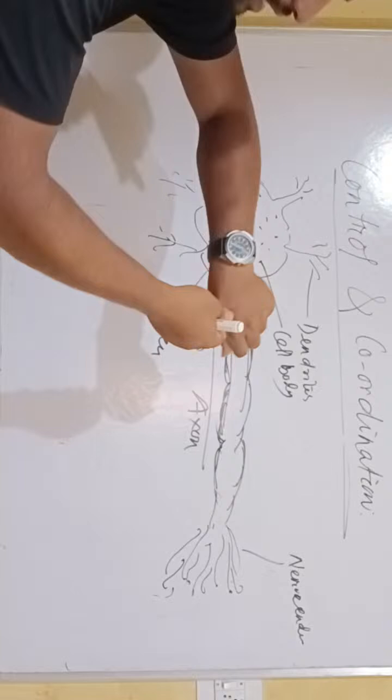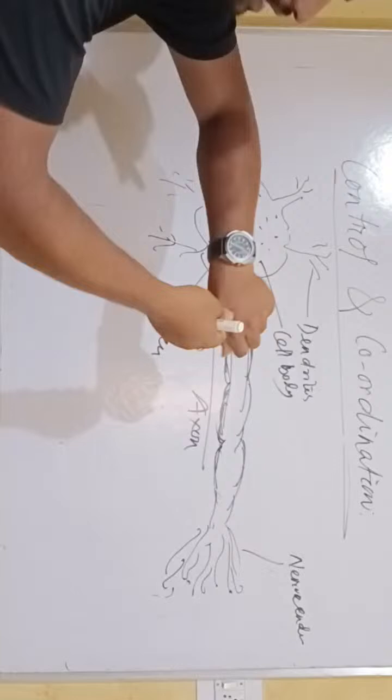Similarly, from the second to the third neuron: dendrite to cell body through axon, then nerve ending, to the third neuron through the synapse in the form of electrical impulse.